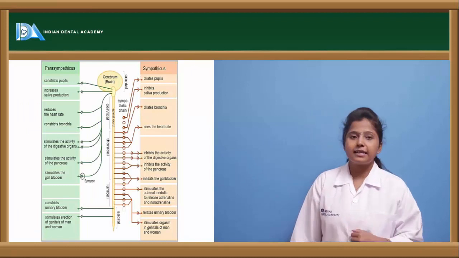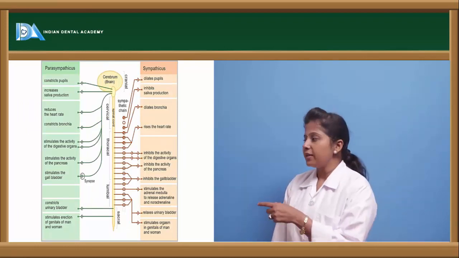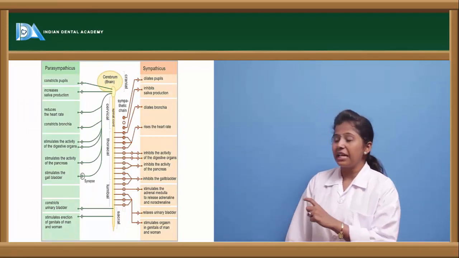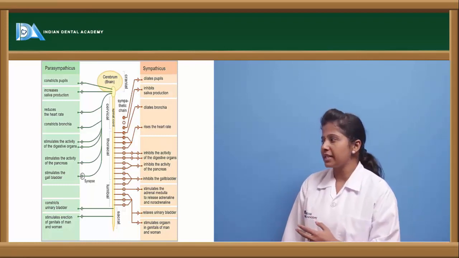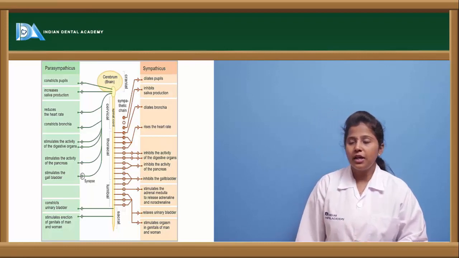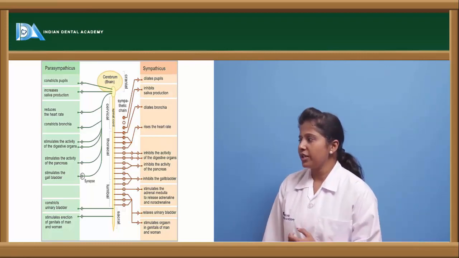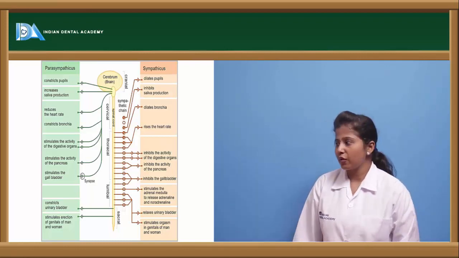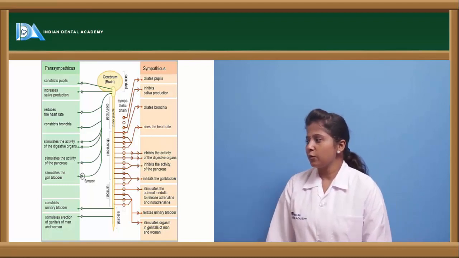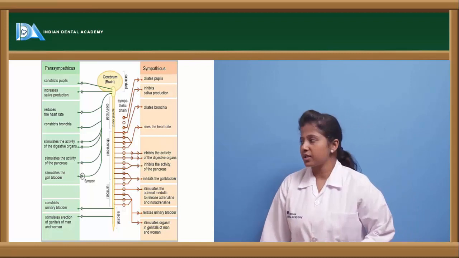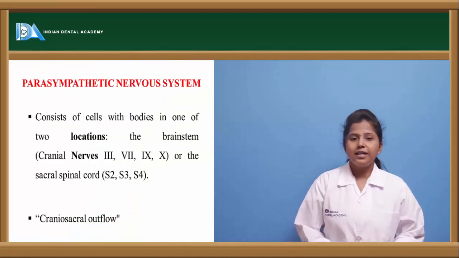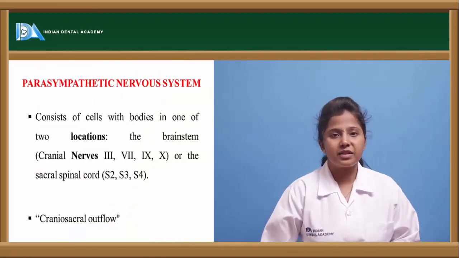Here we can see the diagrammatical representation, where the outflow of the parasympathetic nervous system shows effects like constriction of the pupil, increased saliva production, reduced heart rate, constriction of bronchioles, as well as constriction of the urinary bladder, etc., which is quite opposite to that of the sympathetic nervous system. Let us see the location of this parasympathetic nervous system.